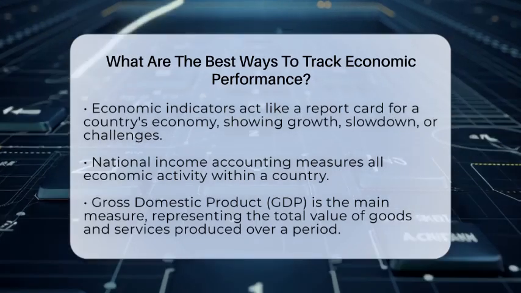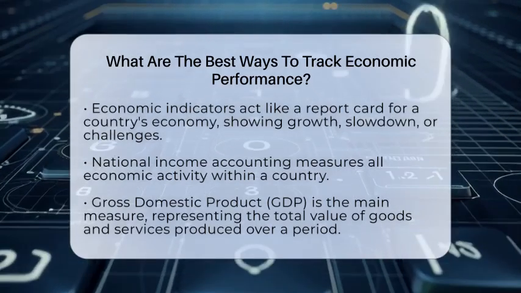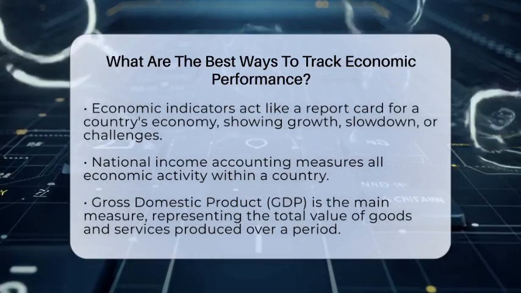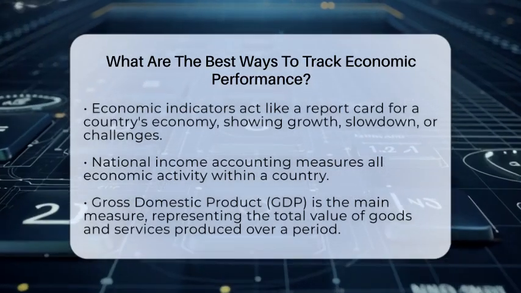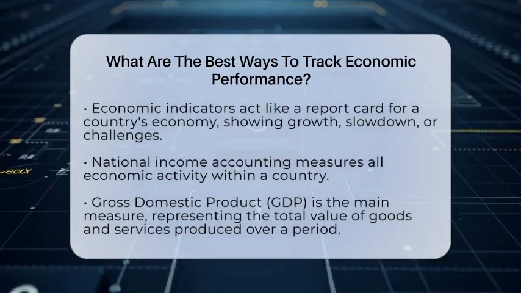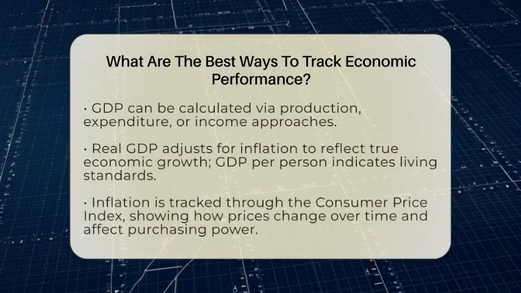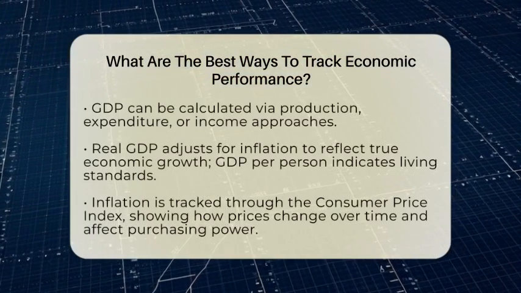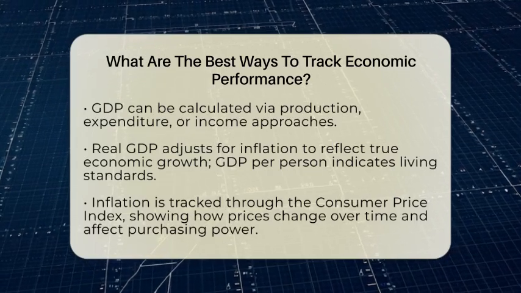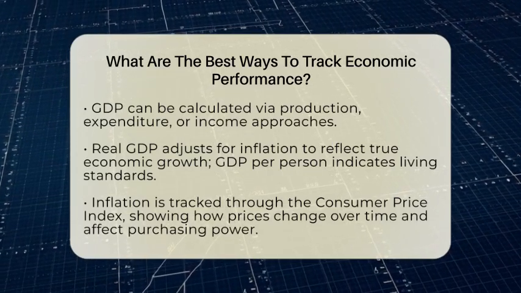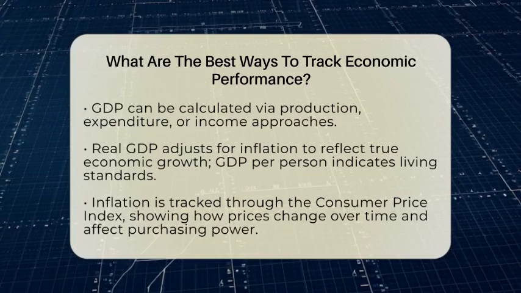First, the production approach adds up the value added by all sectors like farming, manufacturing, and services. Second, the expenditure approach totals what households, businesses, and governments spend, plus net exports. Third, the income approach sums up all the incomes earned from producing goods and services, like wages, rents, and profits.